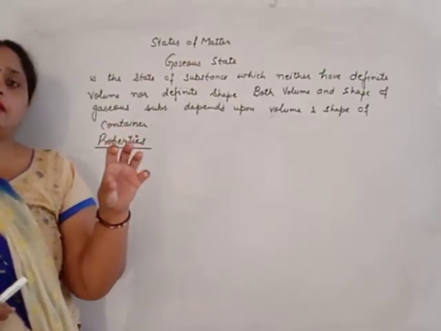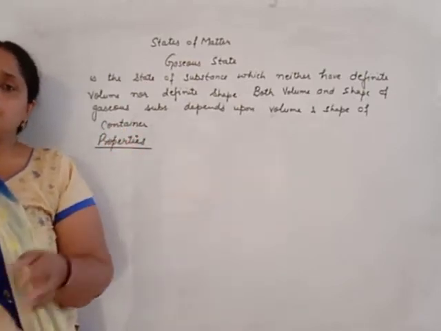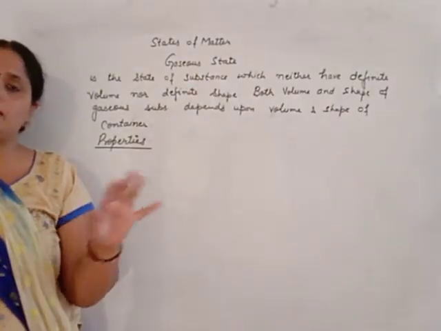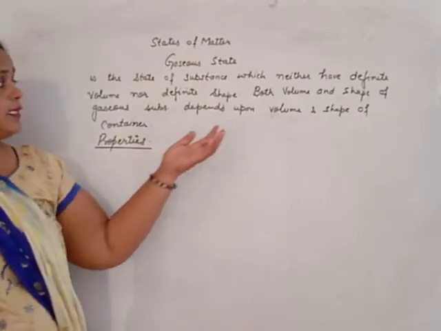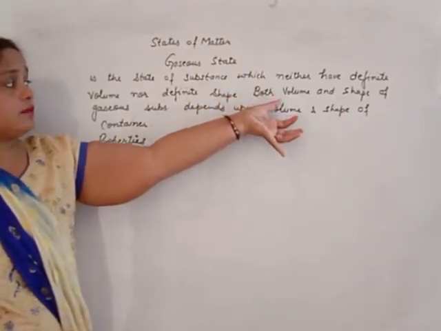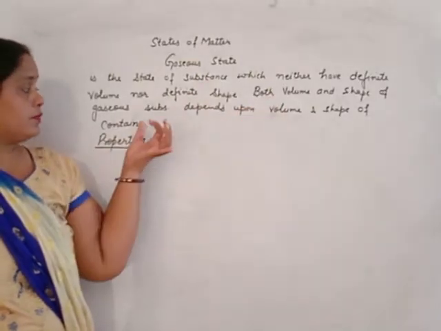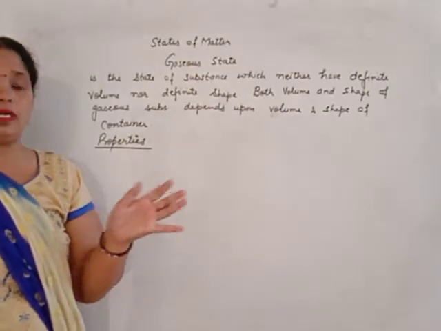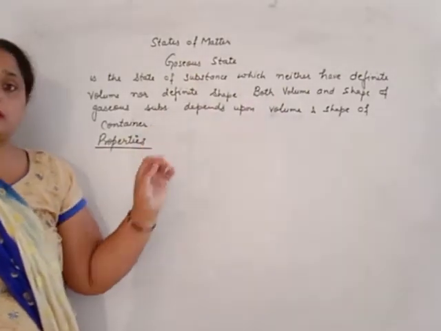If you have 1 liter of gas and the container is of 2 liter, you add 1 liter of gas in that. What happened? The whole container is filled. Then you said, the volume of gas is not fixed. It depends upon the volume of the container.